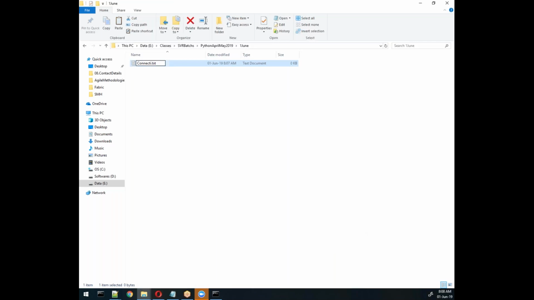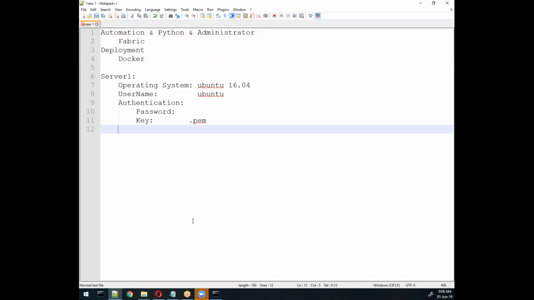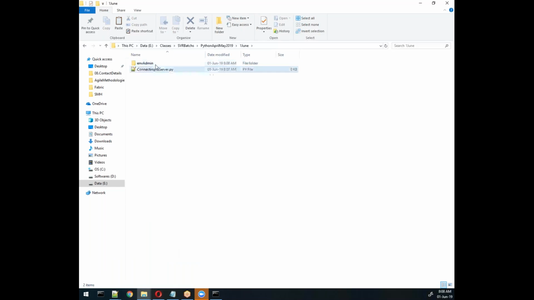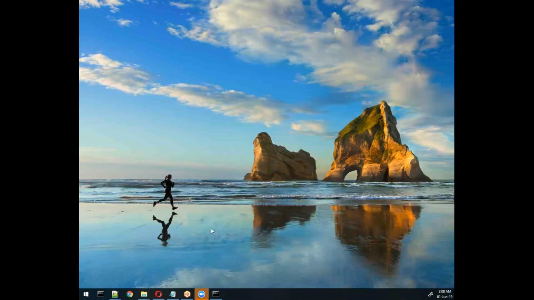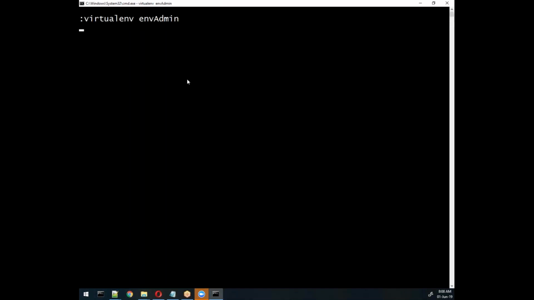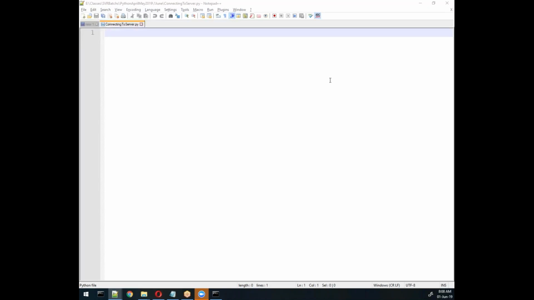Here we will create an example of Fabric connectivity, connecting to a server, in a file with a .py extension. When you run this type of application, we need to include this library, so we'll use Fabric, which is a library or package name, and from there we need to import a class related to connectivity called Connection.